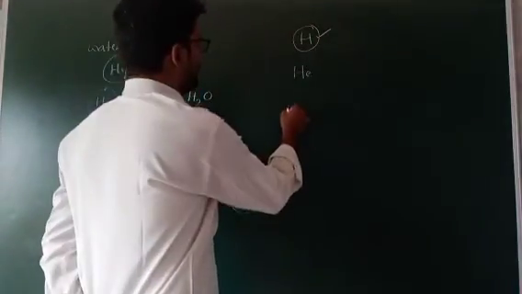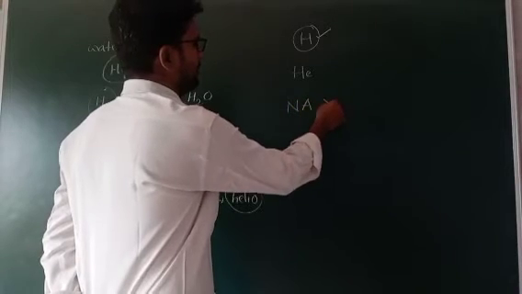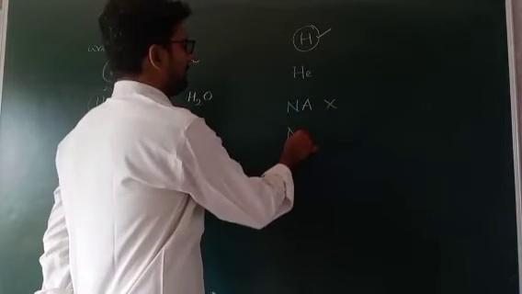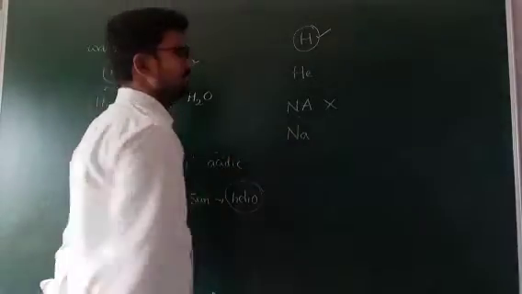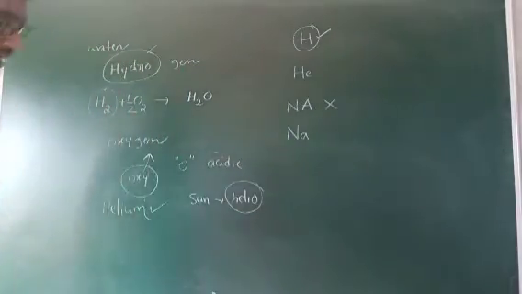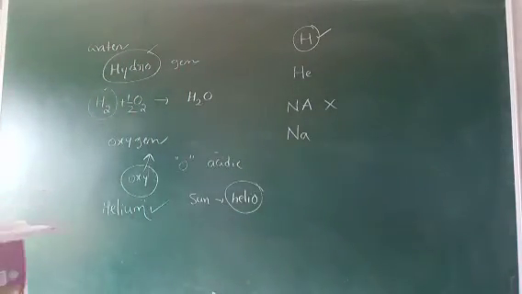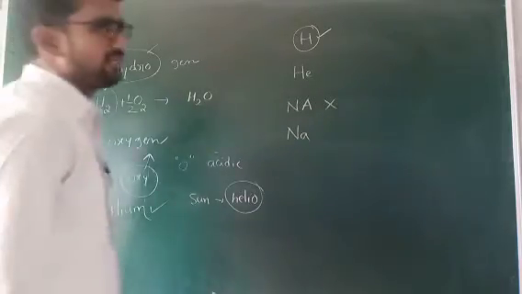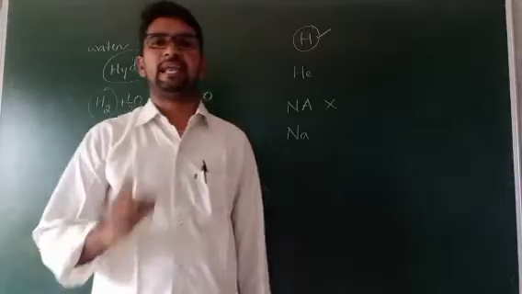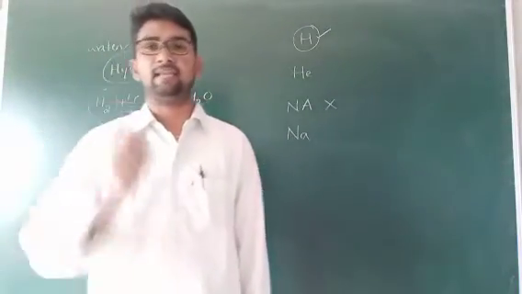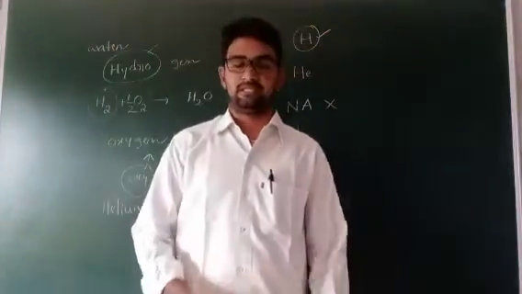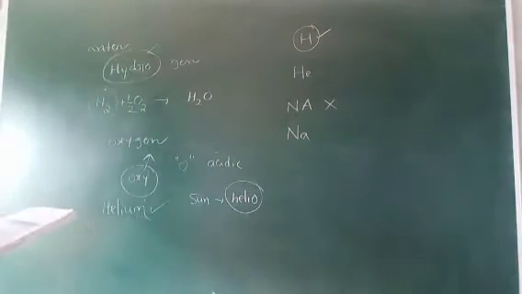For example, sodium: don't write it in capitals, this is a wrong representation. The first one is capital, the second one is small. This is the condition for writing the symbols of the elements. Every student must learn the 1 to 30 elements and their symbols. Next one.